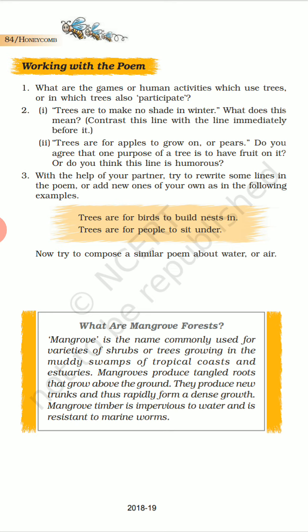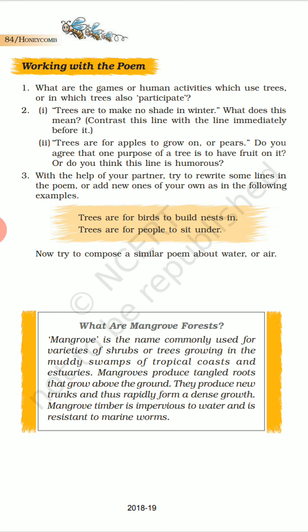Do you agree that one purpose of a tree is to have fruit on it? Or do you think this line is humorous? Humorous means funny. Do you think that this line is funny? So here, yes, do you agree? Yes, one purpose of a tree is to have fruit on it. We want trees to bear fruits so that we can enjoy. We plant a mango tree so that it grows up and it bears mangoes. Likewise apples also and other fruits. So yes, one purpose of a tree is to have fruit on it.